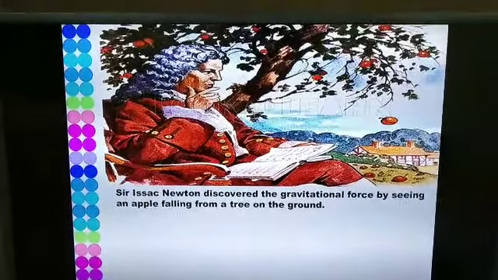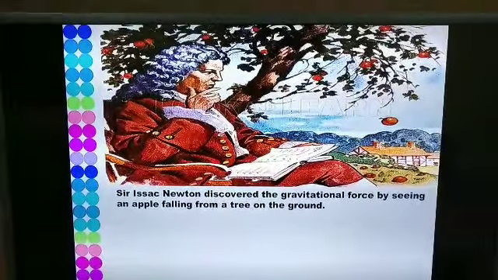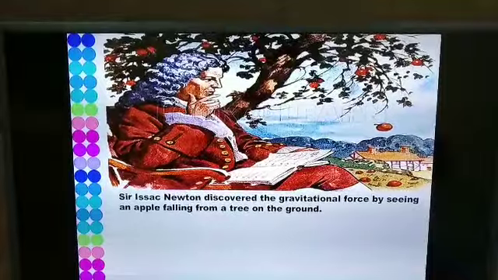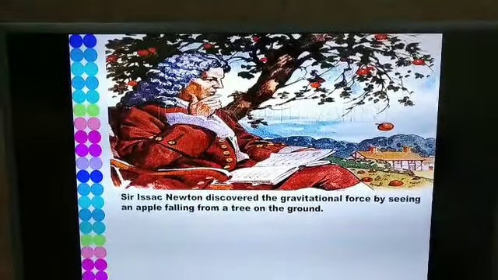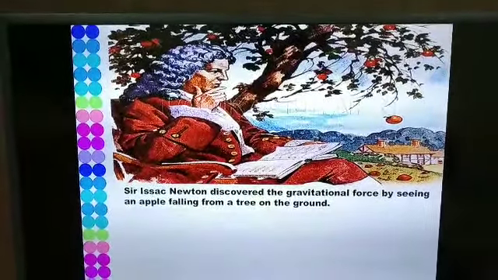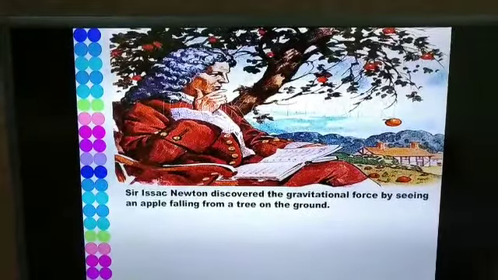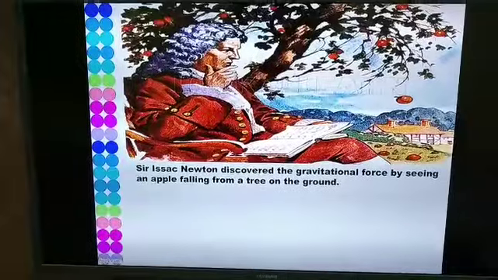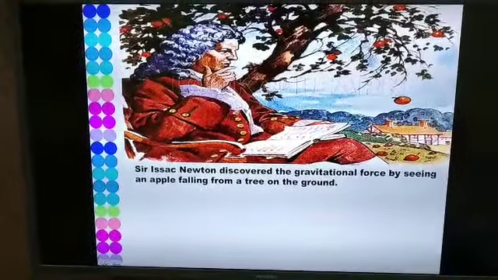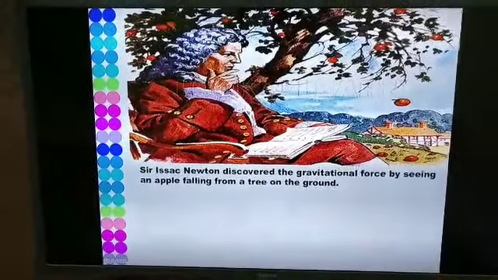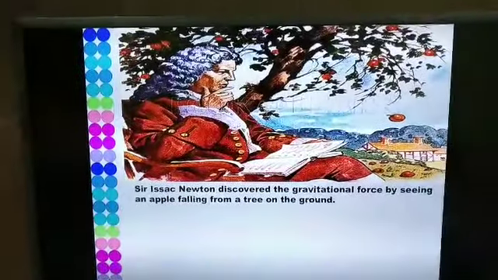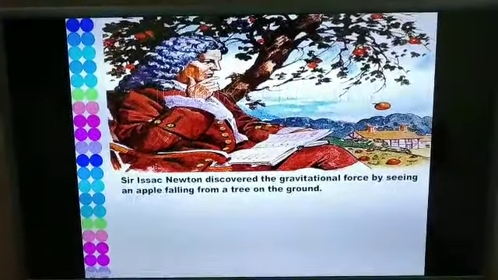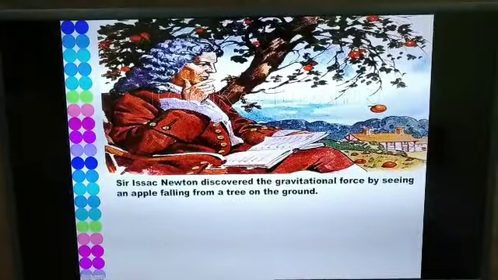So, Newton thought that if the force of gravitation acts on the apples which are at different heights from the earth's surface, can it act on other objects which are at greater heights from the surface of the earth? Can the gravitational force act on the moon? Can it act on other planets? Well, the answer to this question is definitely yes.